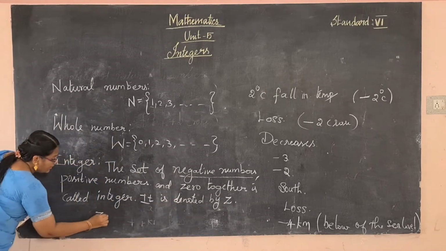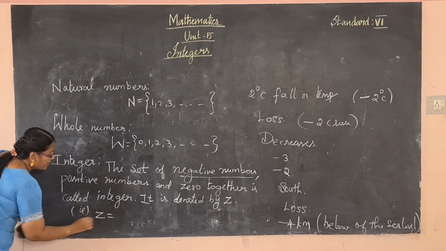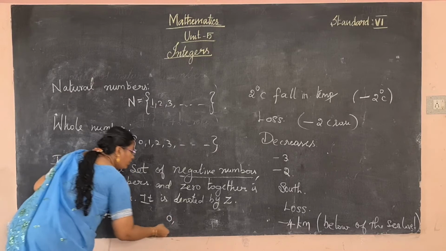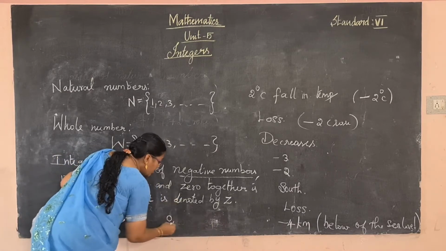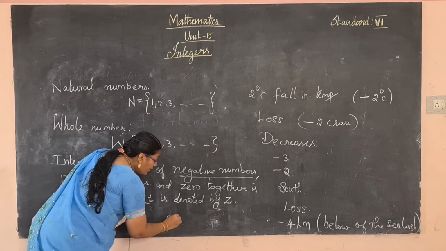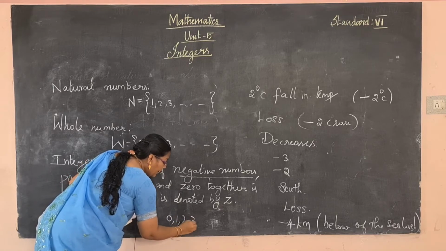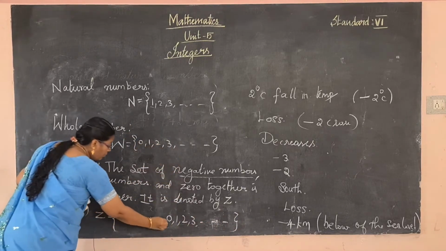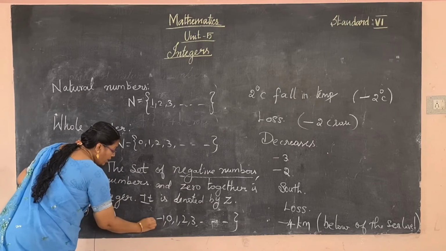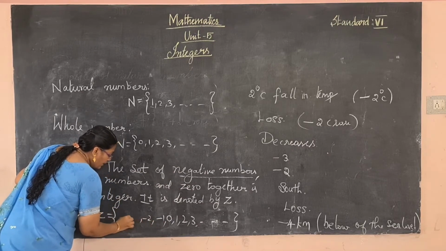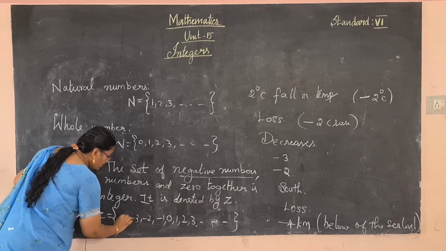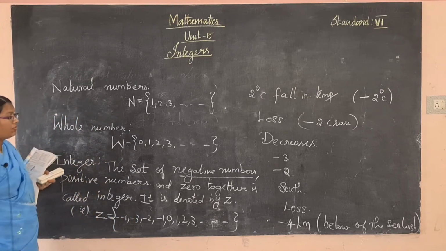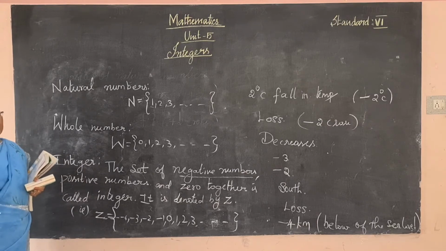So Z is equal to 0 and all the positive values, the whole numbers. What are the whole numbers? 0, 1, 2, 3, endlessly going on the right side, and negative numbers -1, -2, -3, -4. So this side also goes endlessly. This kind of numbers are called the integers.